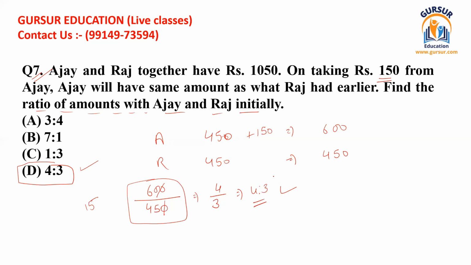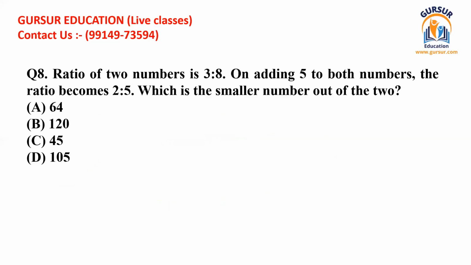Just going to move further. This is going to be question number 8, and this question is somewhat more advanced. It says that the ratio of two numbers is 3:8.